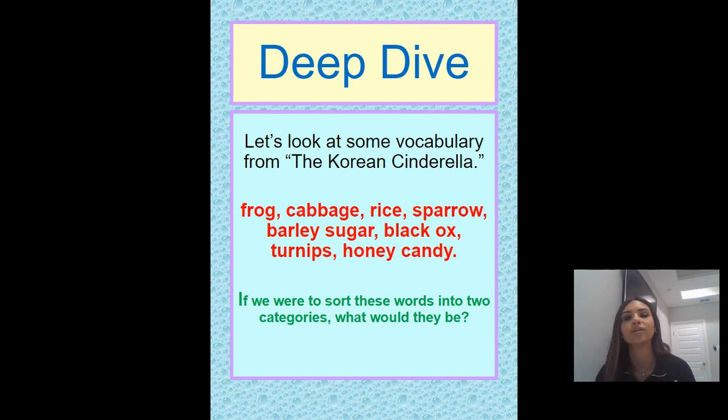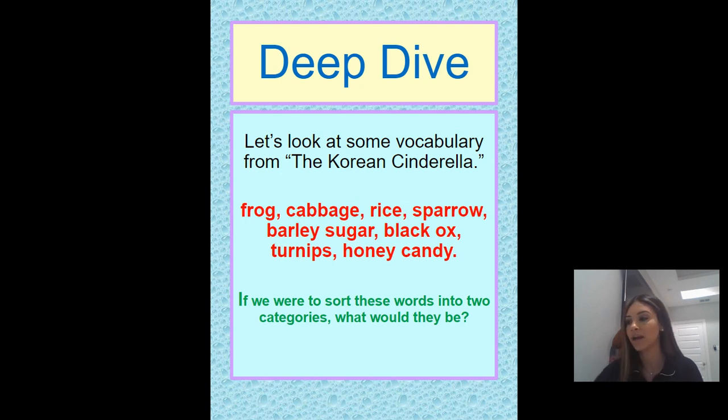Now let's take a look at our vocabulary from the Korean Cinderella. Everybody say these words. Frog, cabbage, rice, sparrow, barley sugar, black ox, turnips, honey candy. Yes, so we have frog, cabbage, rice, sparrow, barley sugar, black ox, turnips, and honey candy.